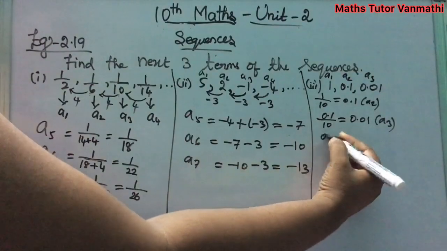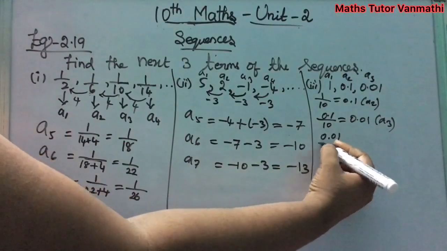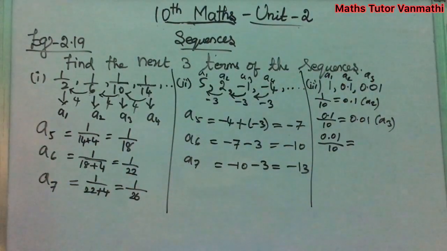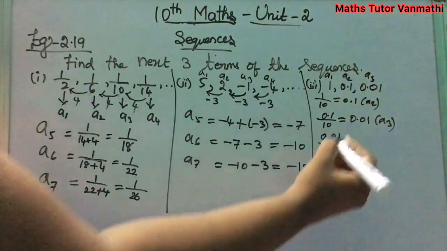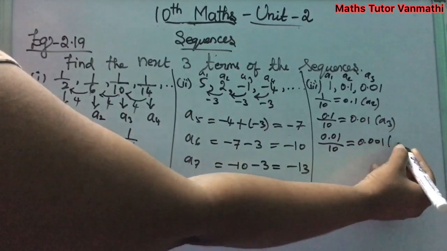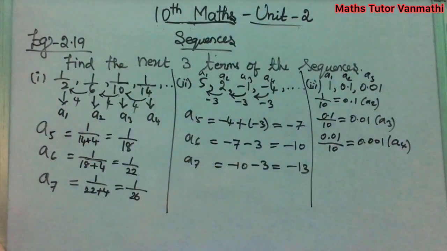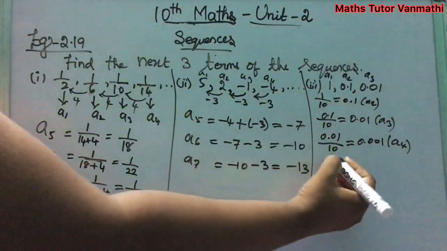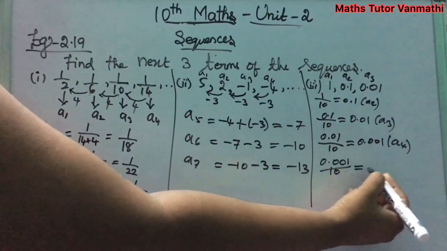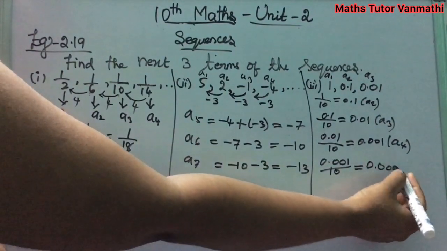Next again, 0.01 divided by 10. That is, throughout, every term is to be divided by 10. You will get the further values. You will get 0.001. This is your A4. Okay? And next again, 0.001 divided by 10, you will get 0.0001.